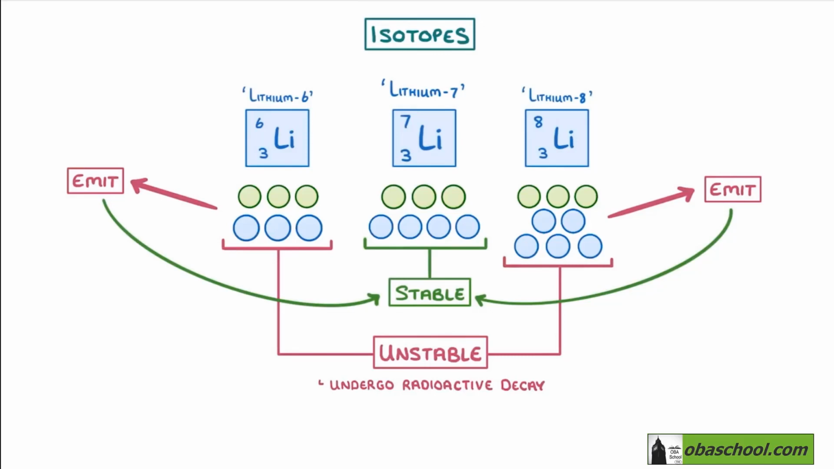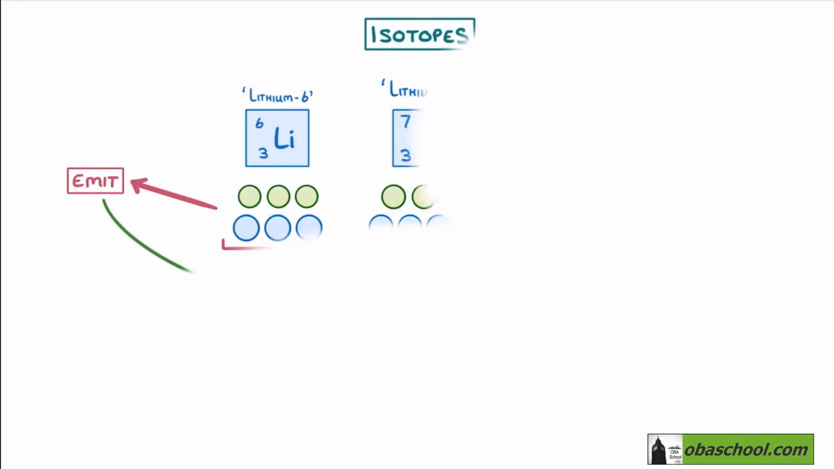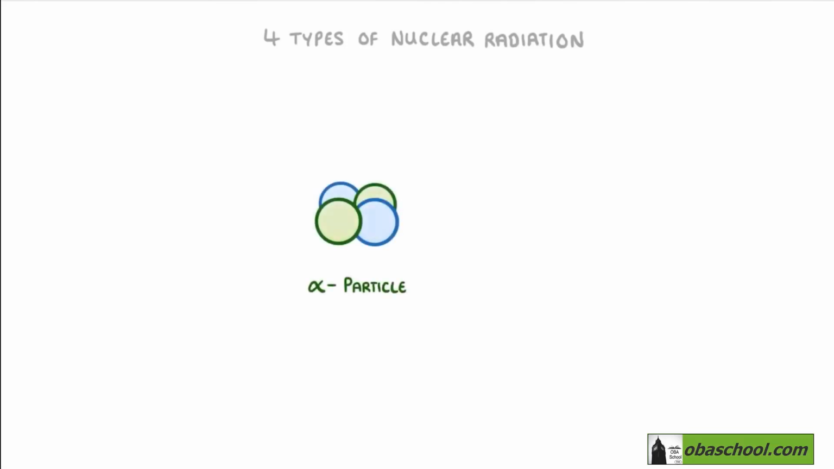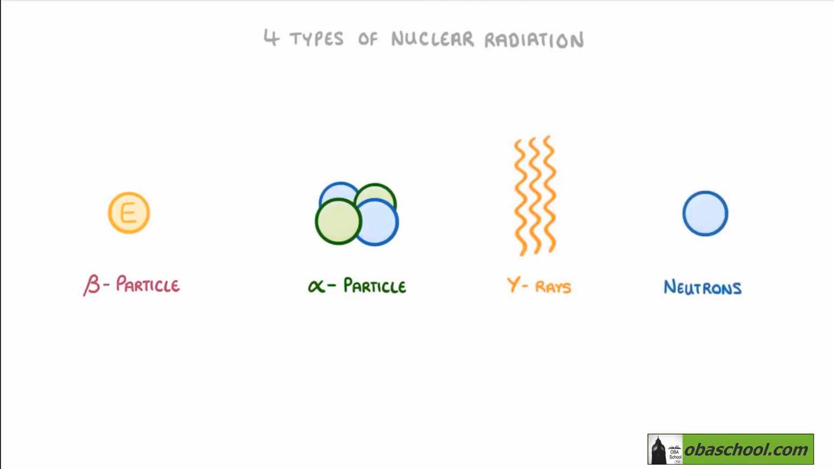So when we say that the material is radioactive, we mean it consists of unstable isotopes, which can decay. We have four types of nuclear radiation: alpha particles, beta particles, gamma rays, and neutrons. Each type will be discussed in a separate video.